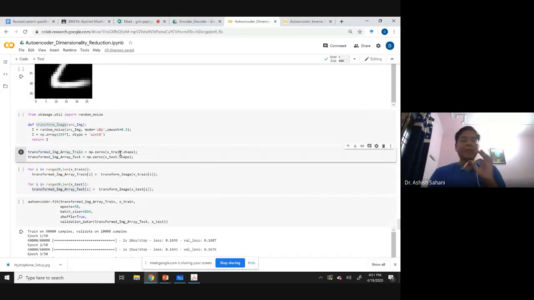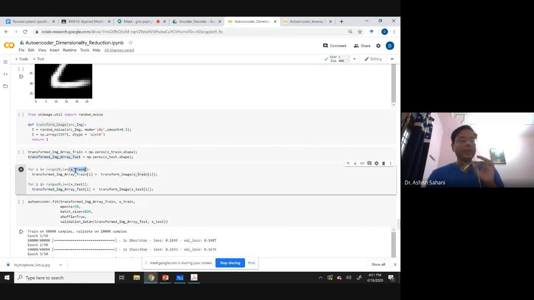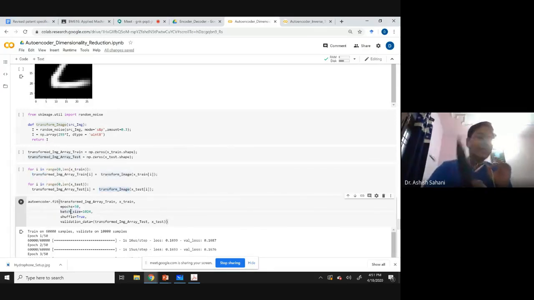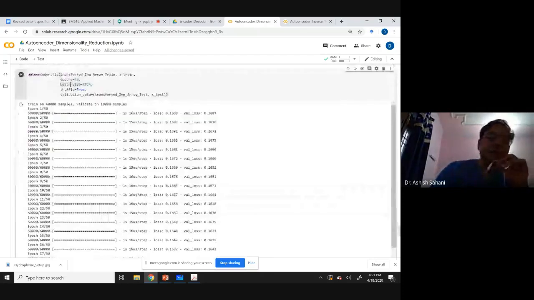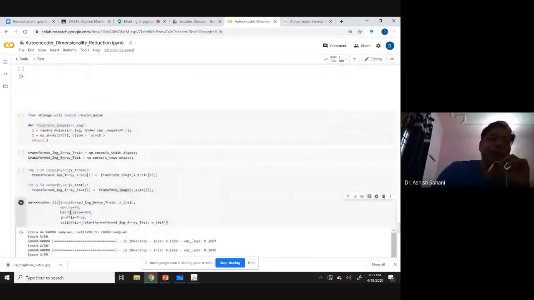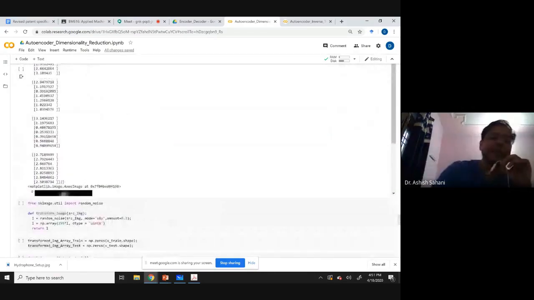I'm taking the training images and creating 2 arrays: transformed image array train and transformed image array test. I'm going through all the training images, adding salt and pepper noise and storing them in the transformed image array. Similarly, I'm doing the same thing for the test array. After that, I trained the autoencoder which was designed earlier. The same autoencoder, I'm retraining it.